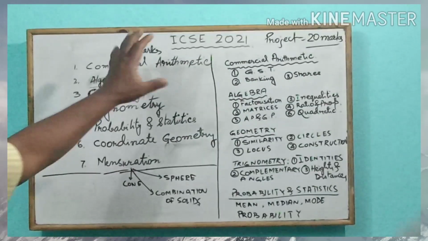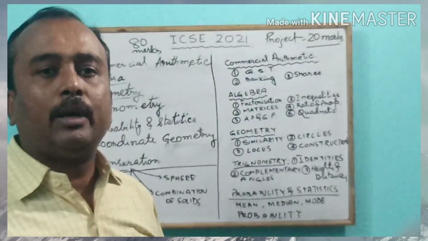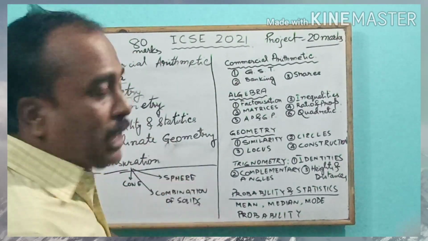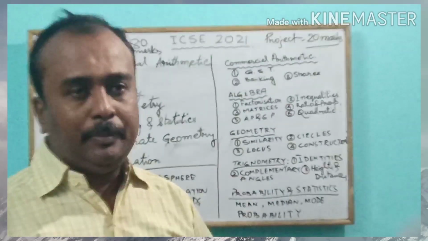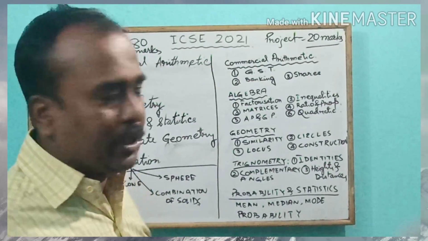Anyway, the 80 marks, which is the written examination, is the main concern for every student as well as every teacher: what type of questions will come, how the questions will be designed by the council, and many more questions.